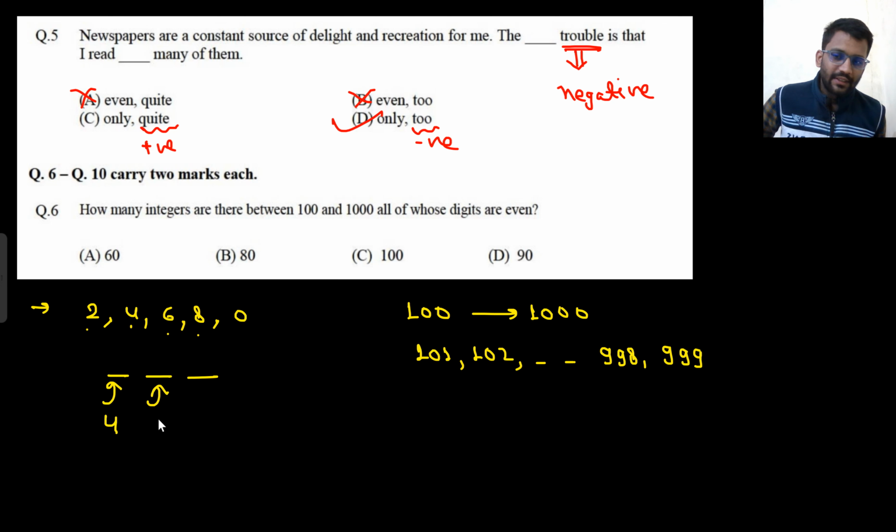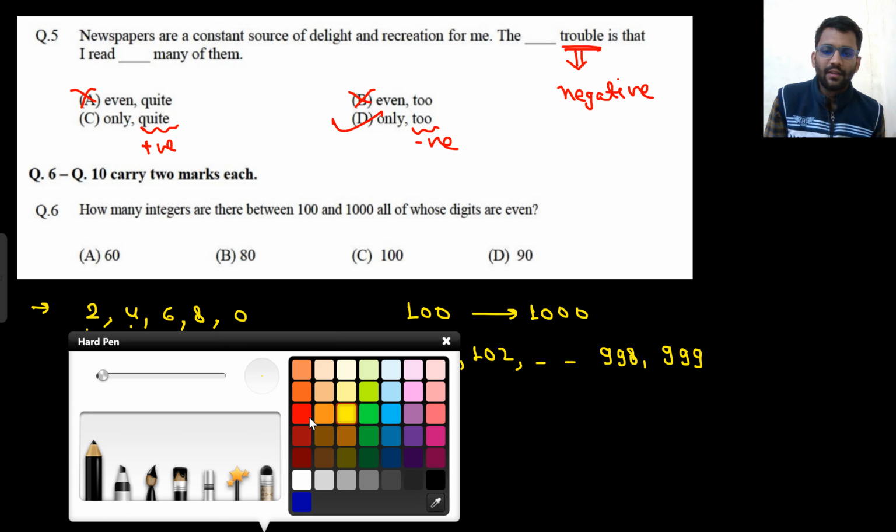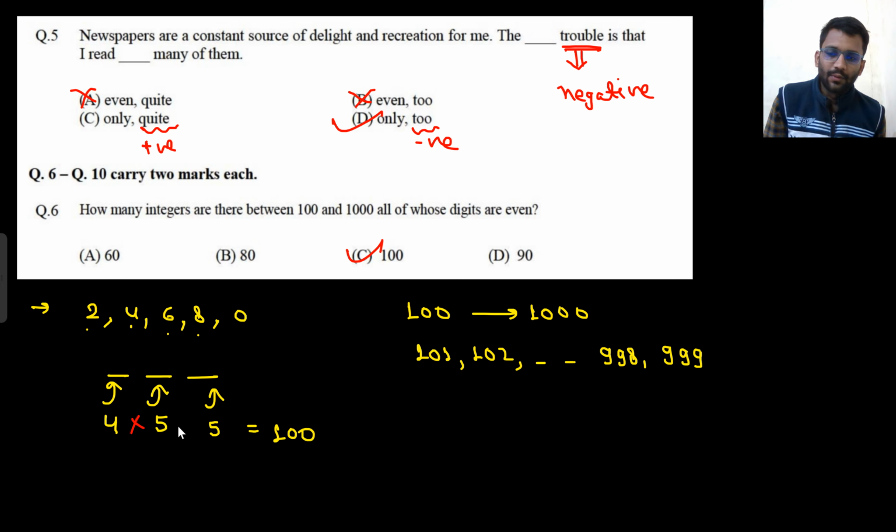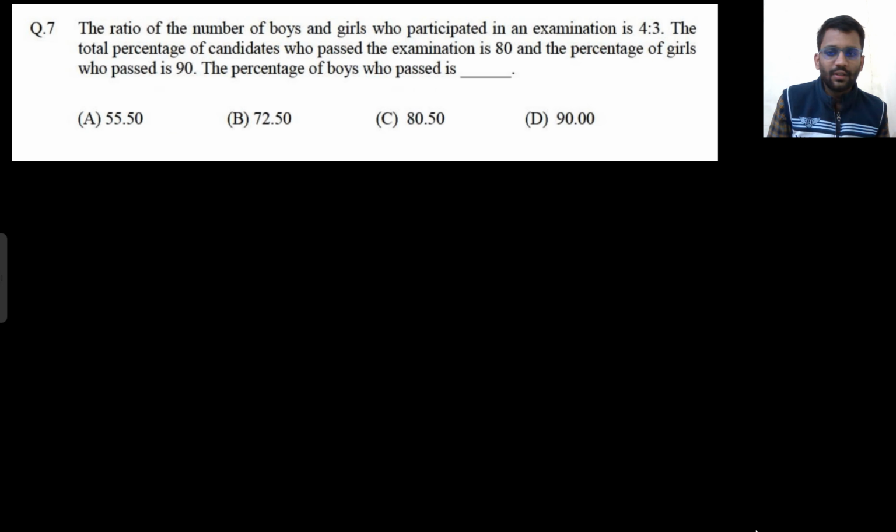Here how many possibilities are there? 5. And here also 5. So 4 into 5 into 5, 100. Total 100 possibilities are there. Okay, well and good. Very easy question of PNC. This should have been solved.